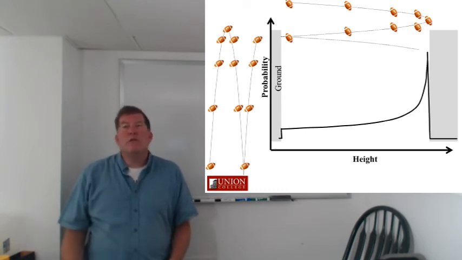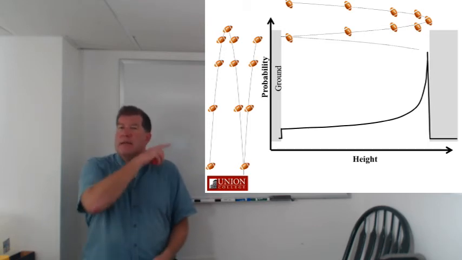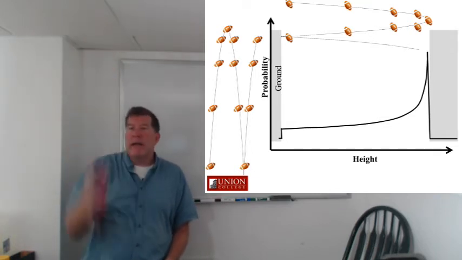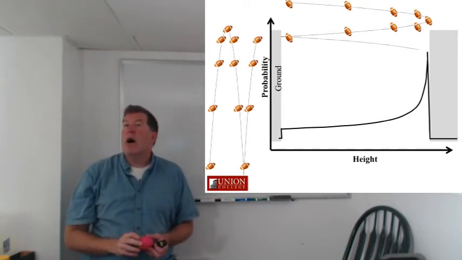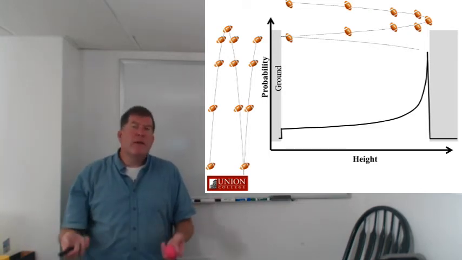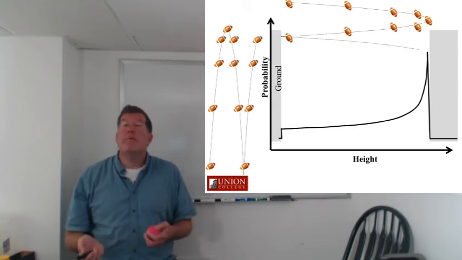In between those, what does the probability as a function of height look like? Well, it looks like this. It's this slowly rising curve that then reaches a spike and then crashes down to zero above the maximum height. If you look at this, this might seem like kind of a weird shape, but if you think about it a little bit, it makes sense, right?